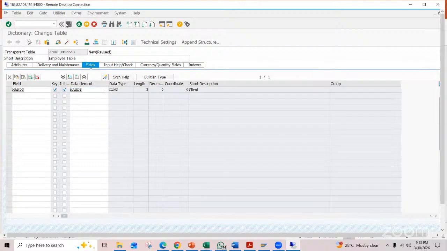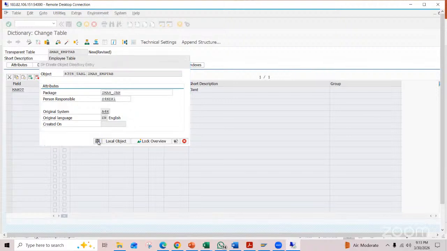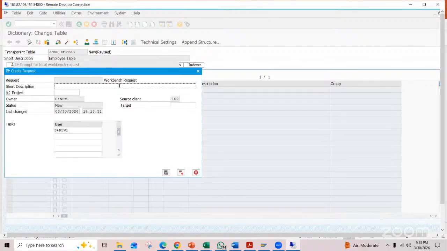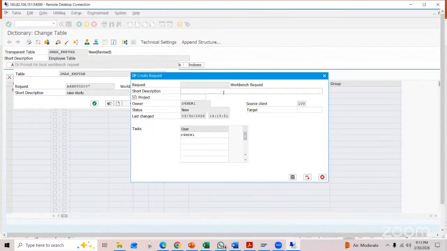Enter, save it. But when you are saving, it will ask for the package name. We can choose the previous package. A package is like a folder for all your programs and tables. Now I'm saving. It asks for the transport request, whether you want to store in the existing transport request or a new transport request. It will take the existing one by default. If you want, you can create your own transport request. We should go with existing, right, sir? Anything you can go, because this is a separate task. This is a separate system, not the system you are using. Okay, got it.